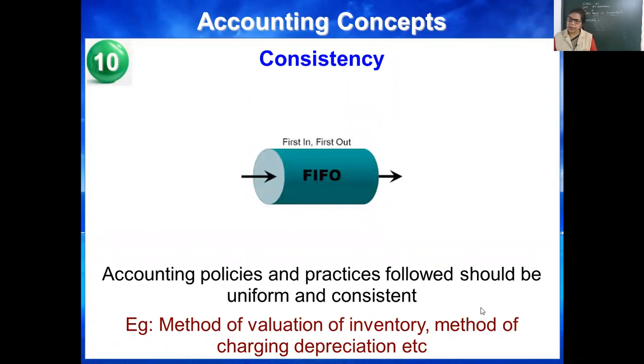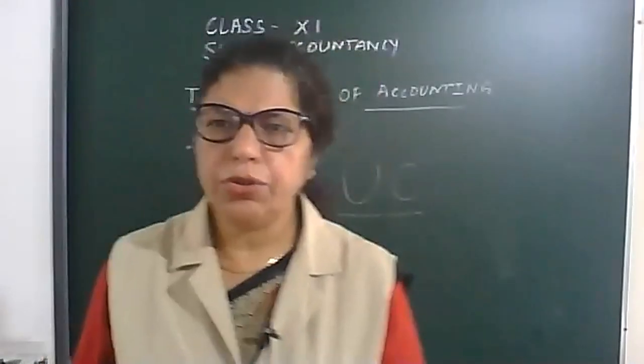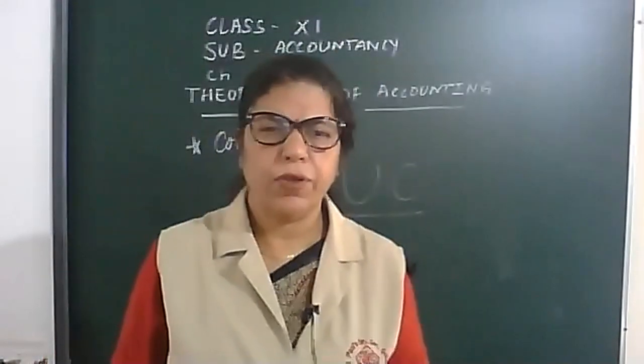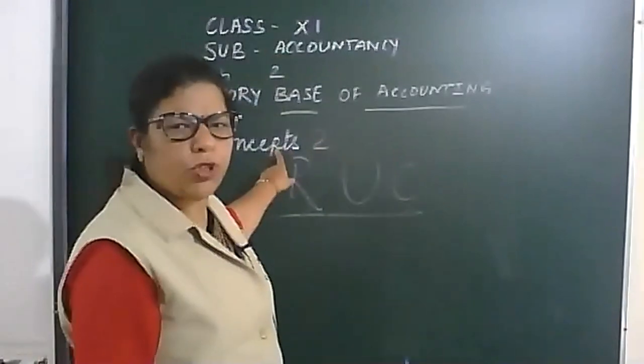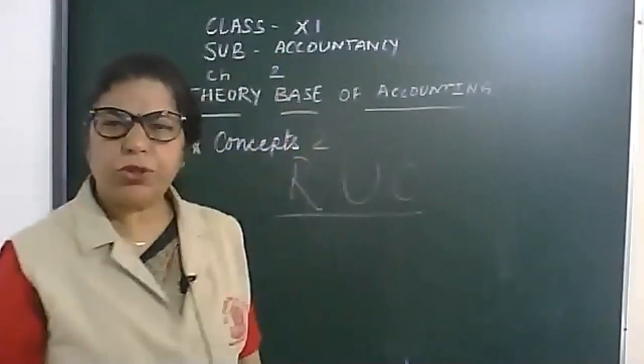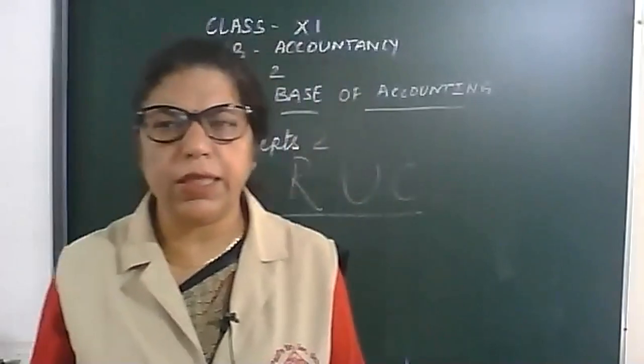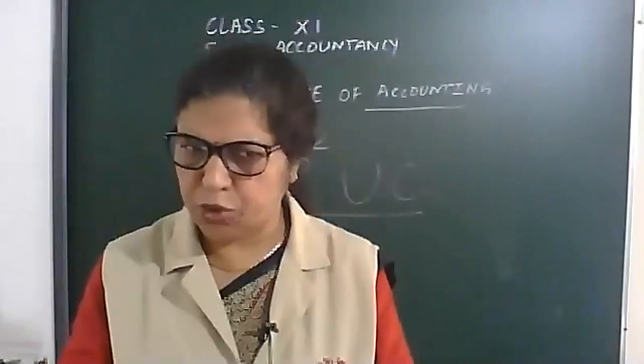Then consistency means the method should not be changed frequently. Otherwise, there will be a problem to know the actual financial position, actual profit and loss. The businessman will not get the actual profits. So today we completed 5 accounting concepts and we are on chapter 2, theory base of accounting, and we completed a total of 10 concepts.